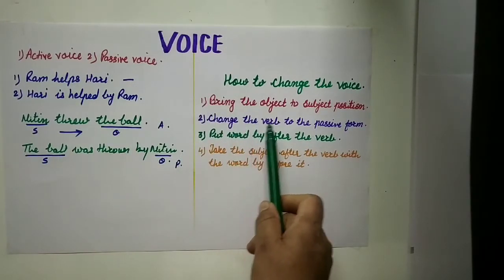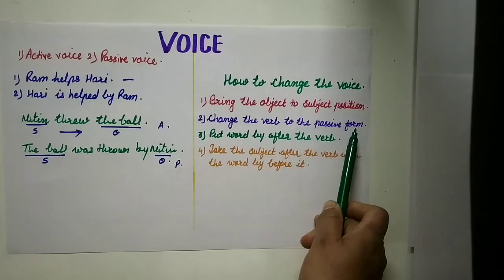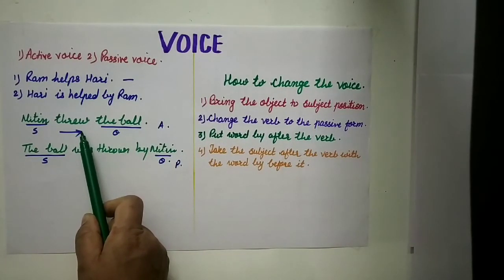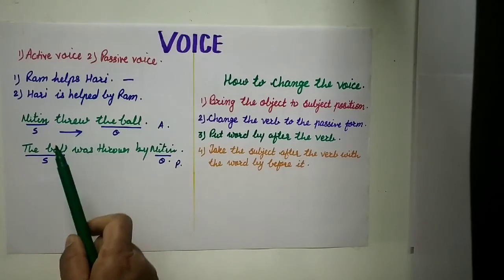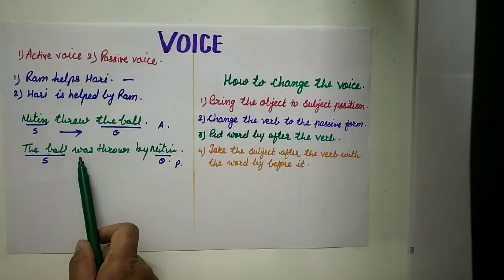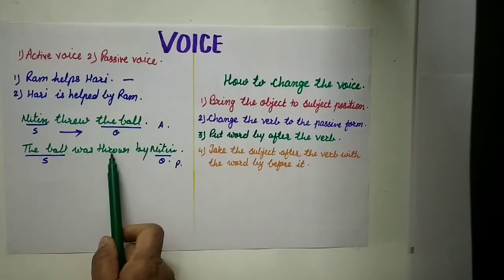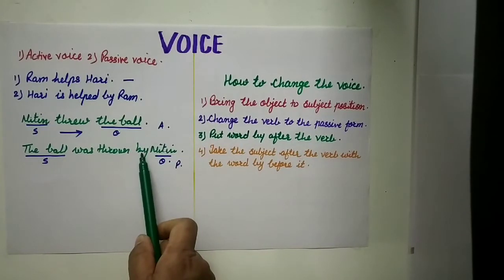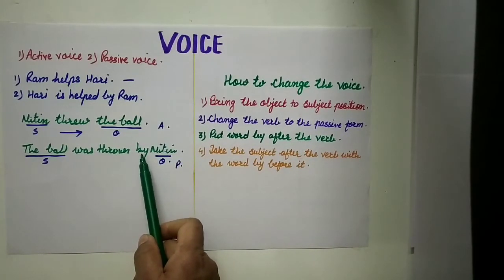Now next, change the verb to the passive form. Which is the verb here? Threw. Now change the verb to the passive form: was thrown. Now put the word by after the verb. This word by has come over here.